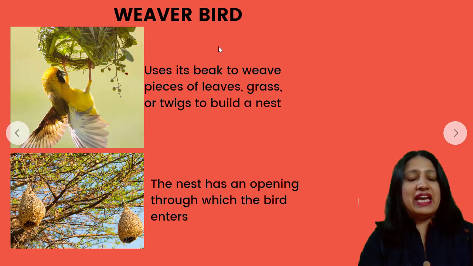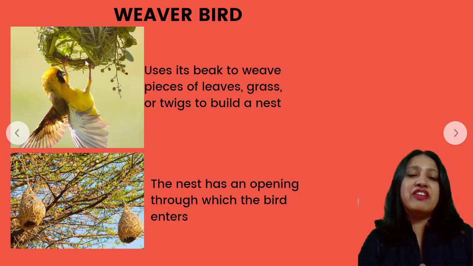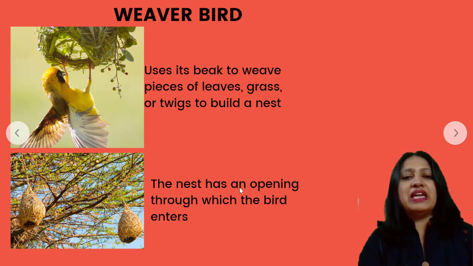The weaver bird, again as the name itself suggests, weaves its nest. They use their beak to weave pieces of leaves, grass or twigs to build a nest. The nest has an opening through which the bird enters. So this is the nest in the construction stage. The weaver bird is still weaving its nest, and once it is built, this is how it looks. And this is the opening that is mentioned here. It is like the door to this nest which the bird uses to enter and exit.